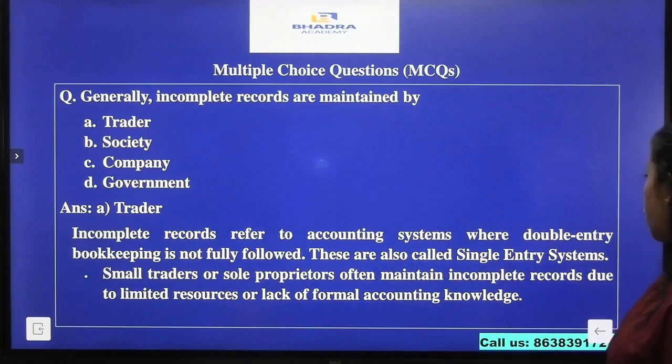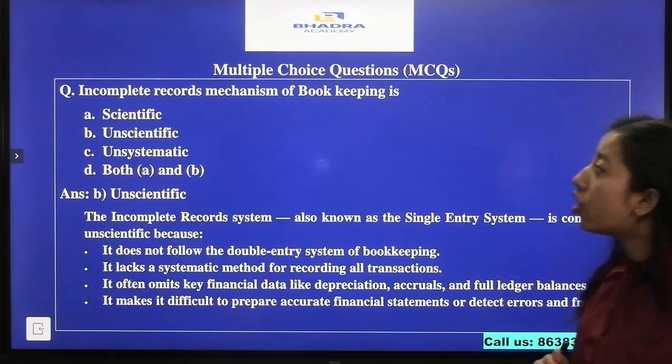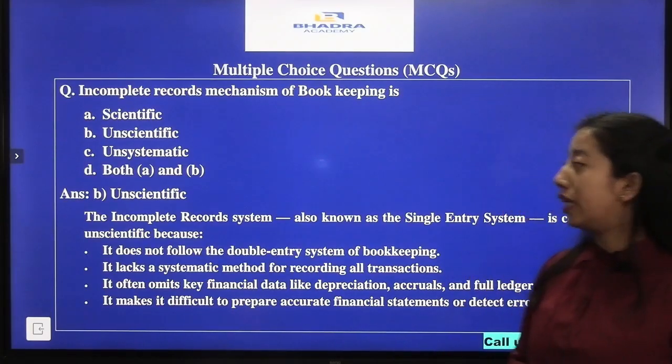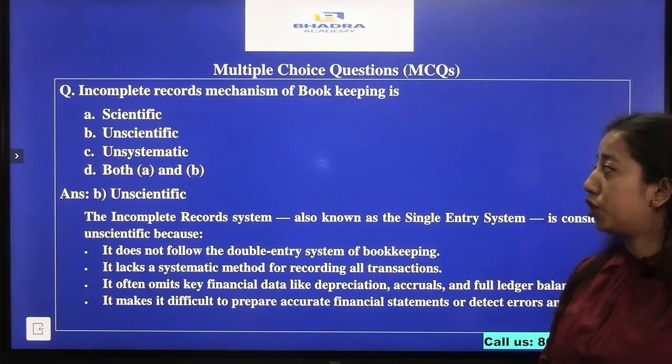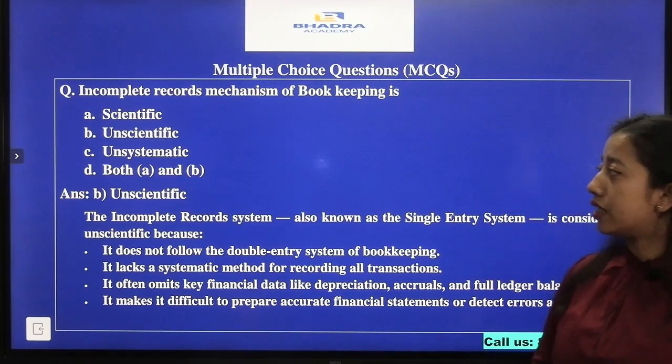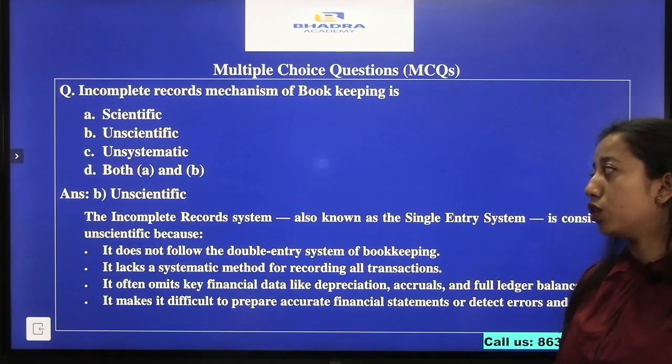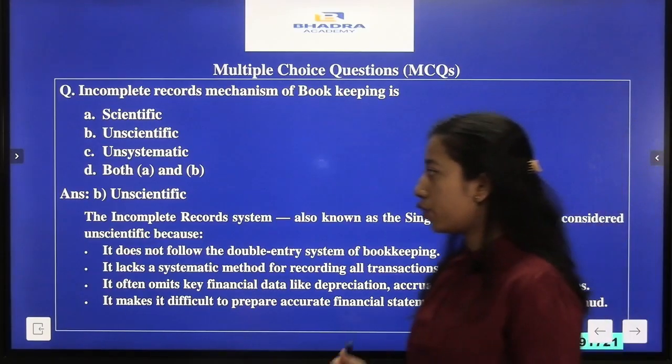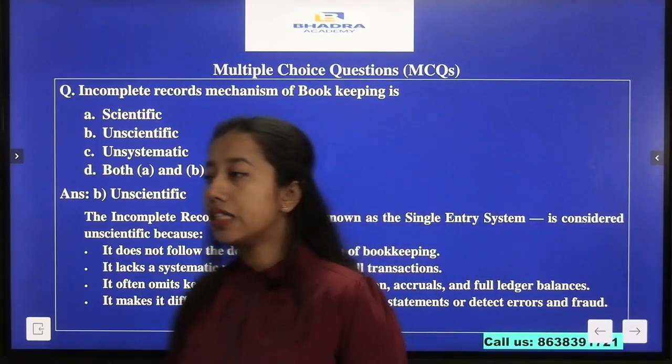Now the next question that we have here is, the incomplete records mechanism of bookkeeping is: option A, scientific; option B, unscientific; option C, unsystematic; and option D, both A and B. Here our answer will be option B, unscientific.